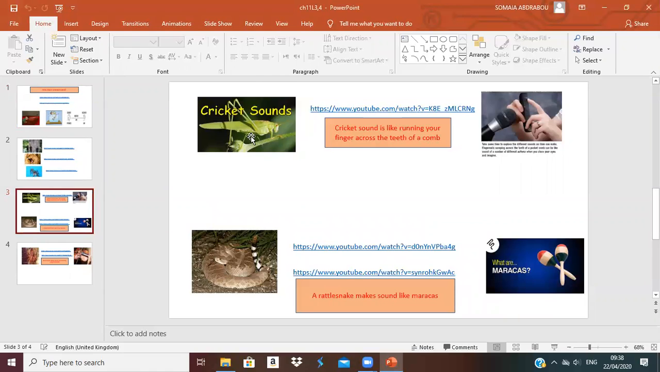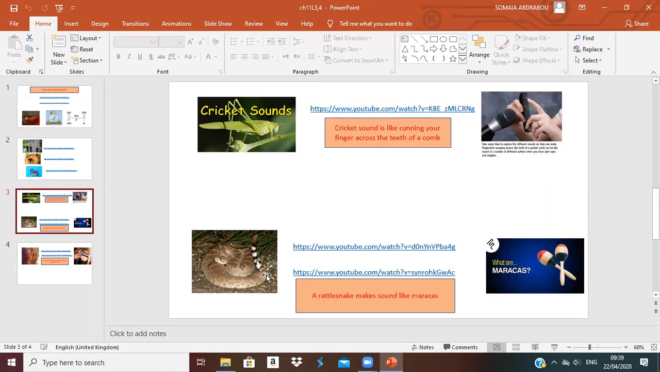It makes the sound by rubbing one wing against the other wing. So the wings, where they are rubbing against each other, make the sound like a comb when you move your finger across it.